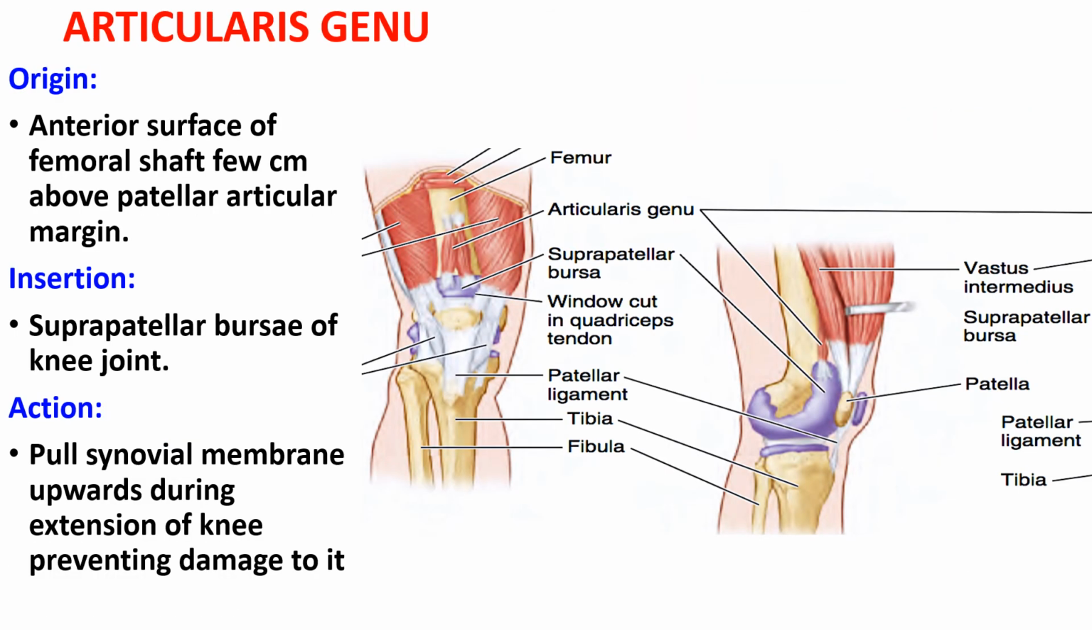Coming to the articularis genu, the last muscle of this region, this takes origin from the anterior surface of the femoral shaft, a few centimeters above the patellar articular margin, and it is inserted on the suprapatellar bursa of the knee joint. The articularis genu helps in pulling the synovial membrane upward during extension of the knee, thereby preventing damage to it.